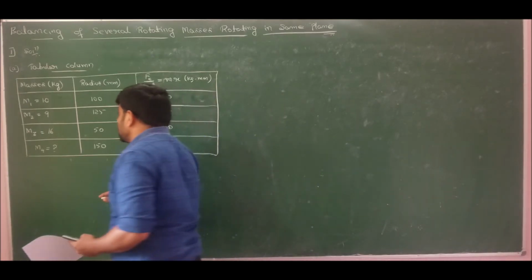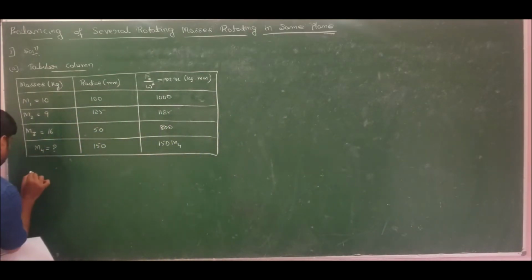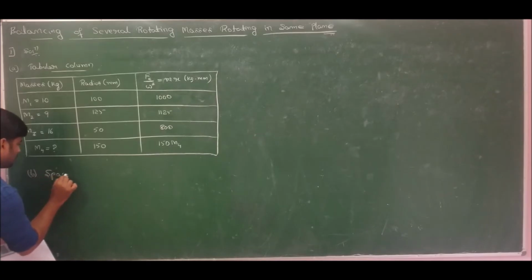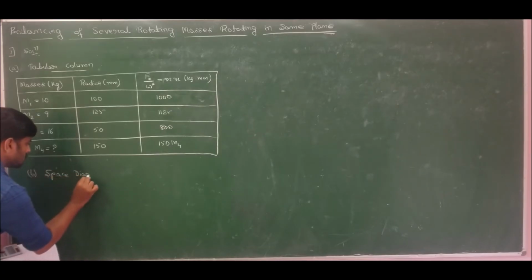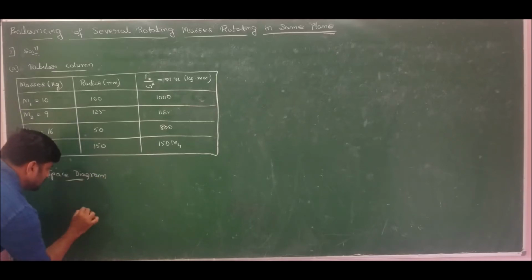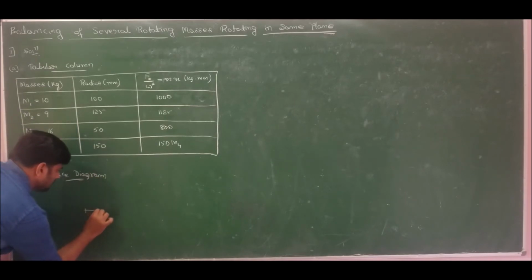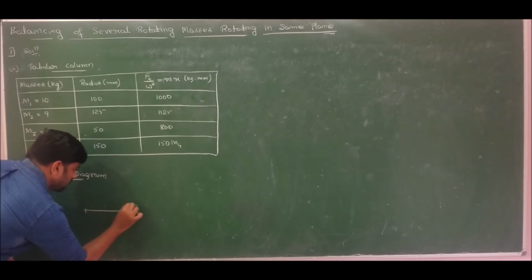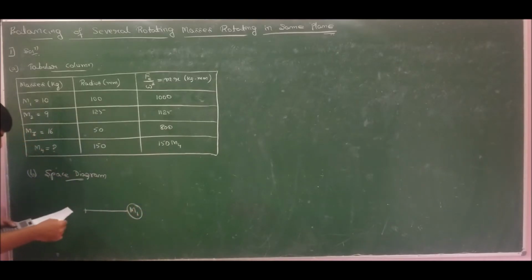So in order to know the direction, let us draw the space diagram. Space diagram is one which indicates the angular positions. Since he has given the direction of masses with reference to M1, I will take M1 at 0 degree, that is positive x-axis.